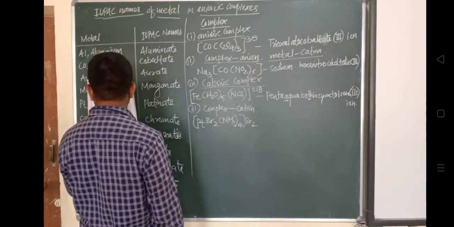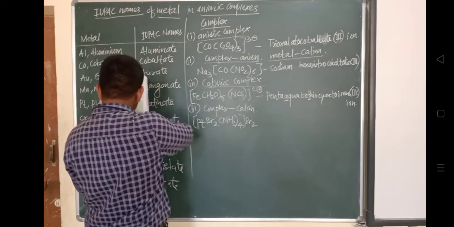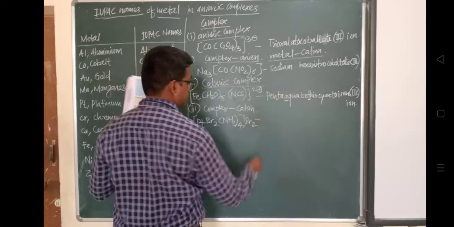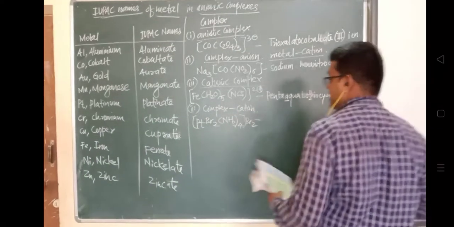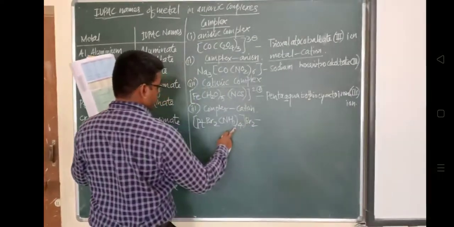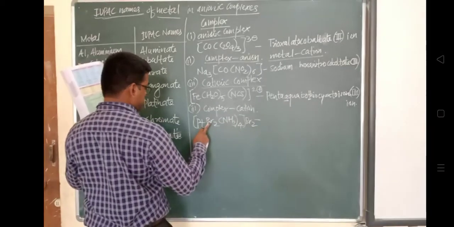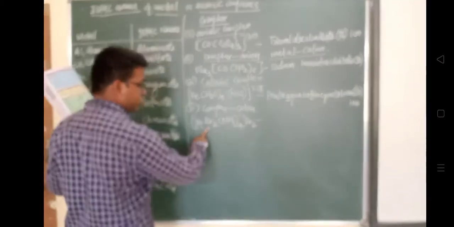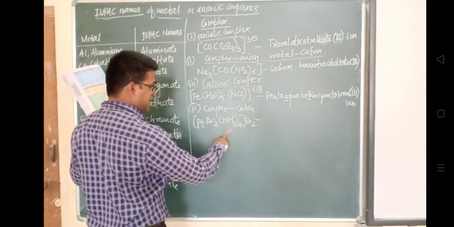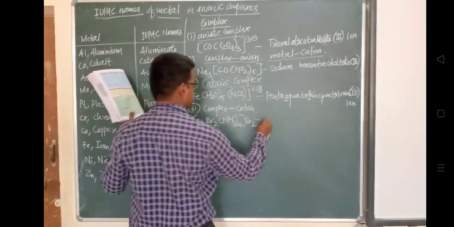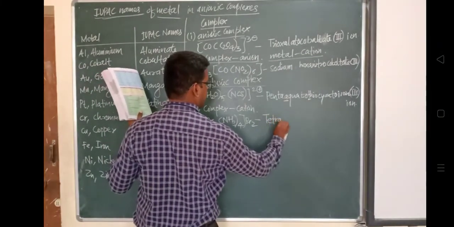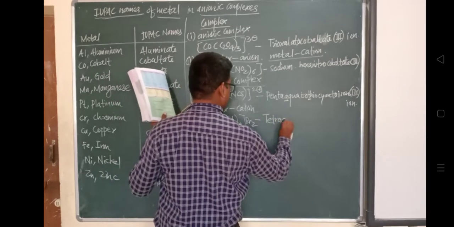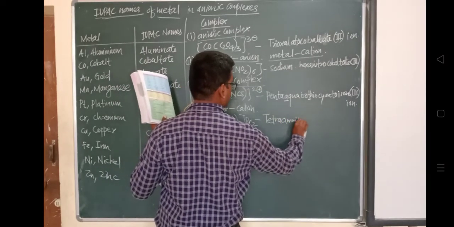Platinum. The complex is a cation, that's why the nomenclature is given directly as platinum, its usual nomenclature, which is having oxidation state 4. Platinum 4, but it is having Br2 outside the complex, so its usual nomenclature must be given like this: bromide.